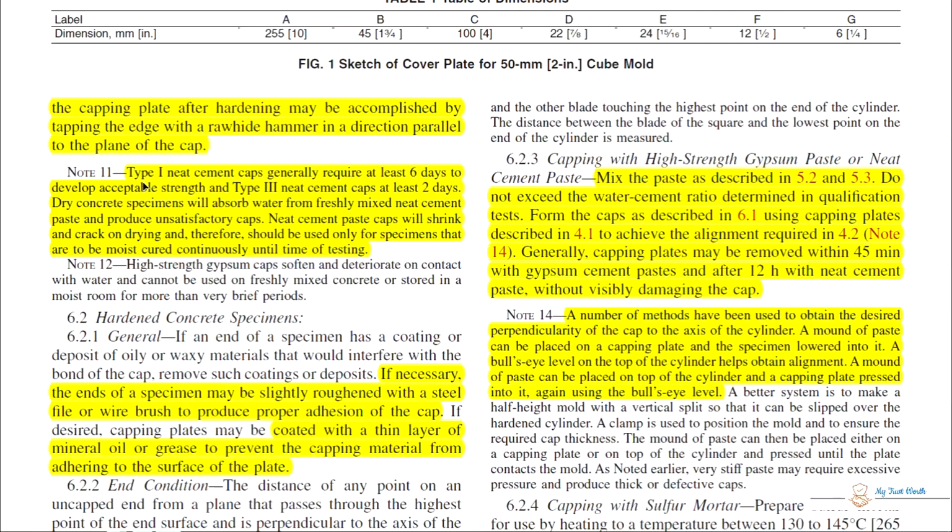Okay. Type 1 neat cement caps generally require at least 6 days to develop acceptable strength, and type 3 neat cement caps at least 2 days. Type 3 is rapid hardening cement, and type 1 is ordinary Portland cement. A dry concrete specimen will absorb water from freshly mixed cement paste and produce unsatisfactory caps. Neat cement paste caps will shrink and crack on drying, and therefore should be used only for specimens that are to be moist cured continuously until time of testing.